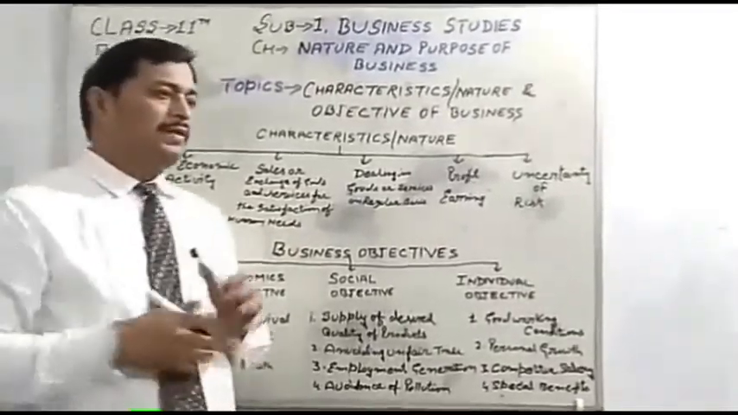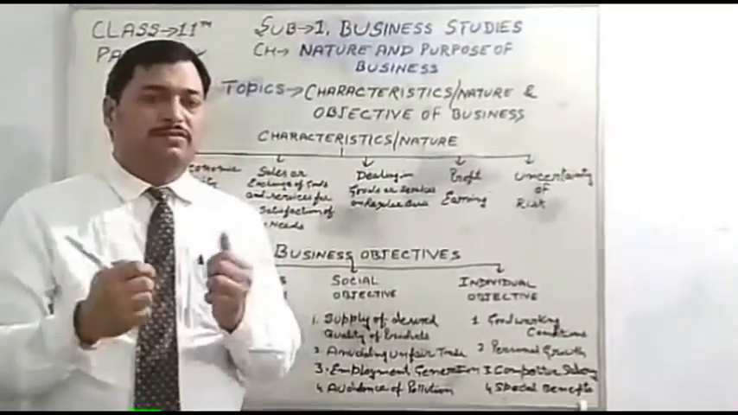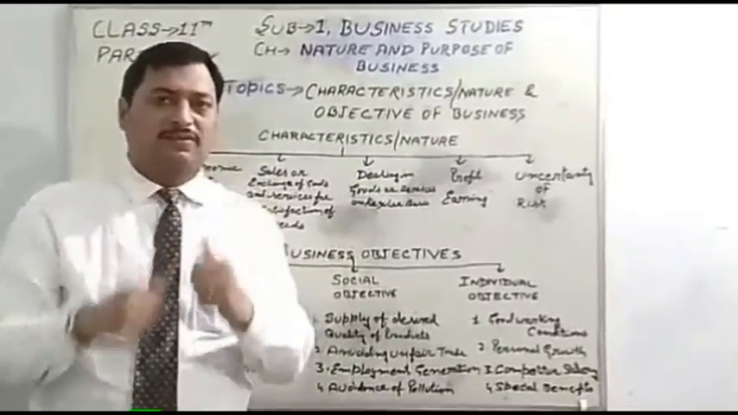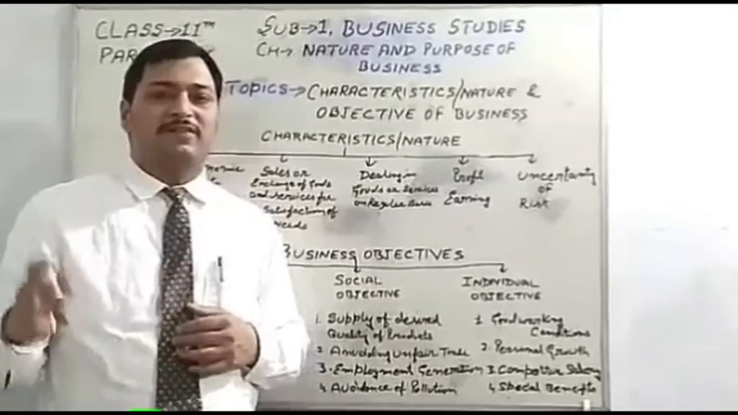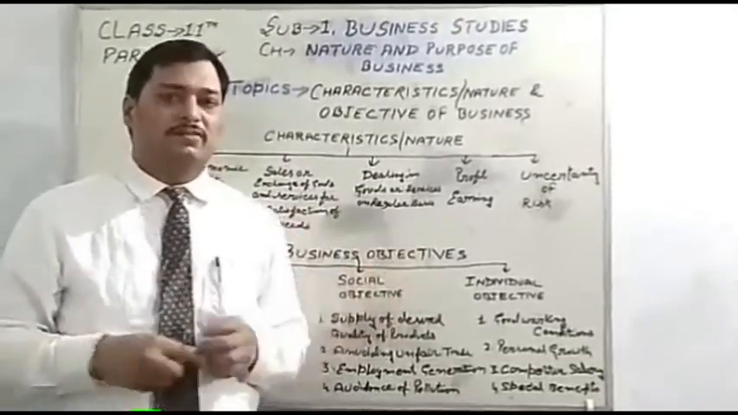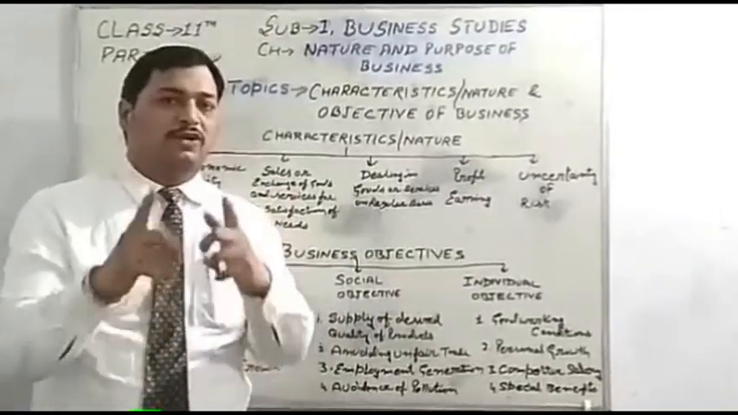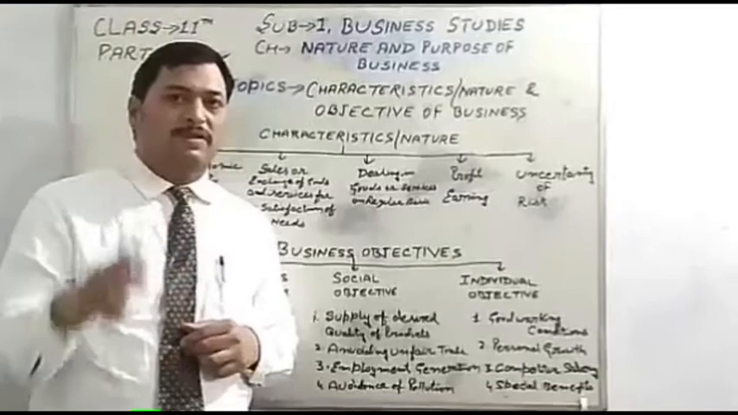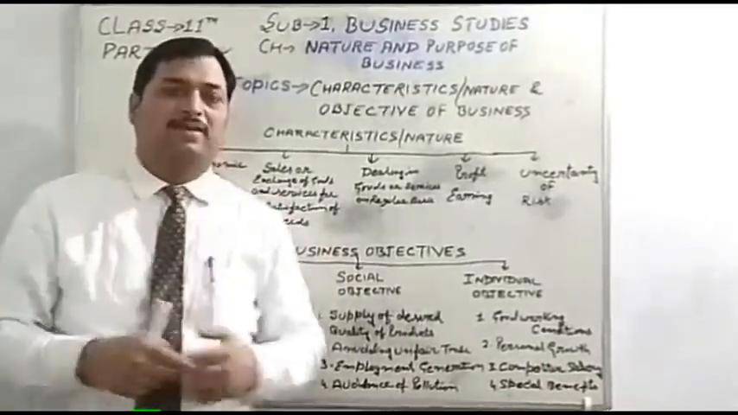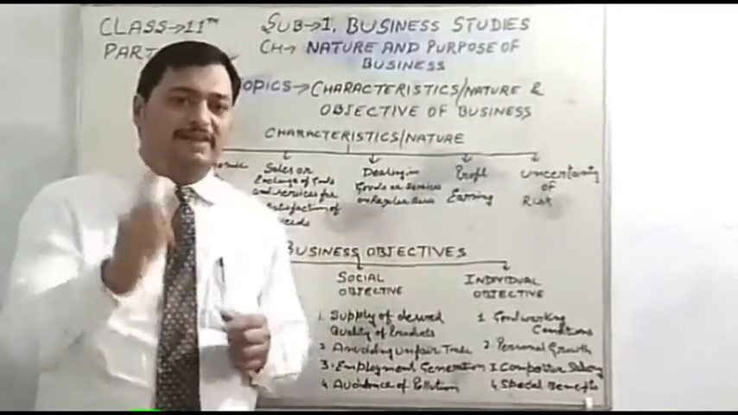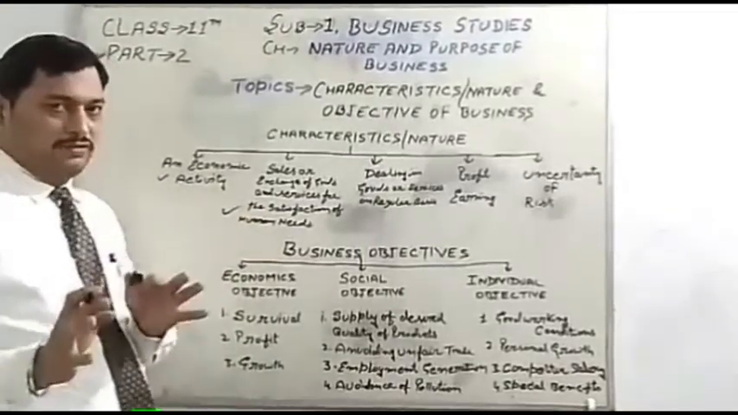So students, when a producer or manufacturer manufactures goods for his self-consumption, it is not a business. Suppose a farmer cultivates crops and does not sell them in the market, but consumes them himself. Then it is not called a business. When the farmer cultivates the crops and sells them in the market for the public, for the society, then it is called a business. Is this point clear? Any confusion?